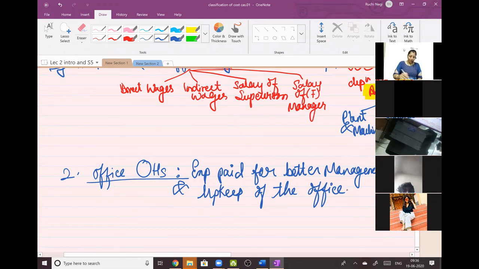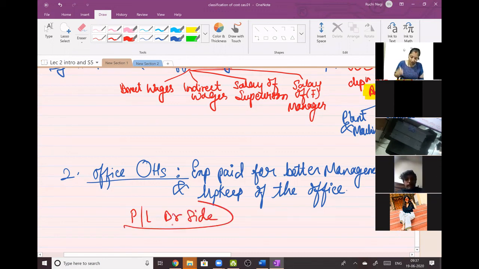As per your financial accounting, manufacturing final accounts, the P&L account debit side indicates office overheads. So the items that come on the P&L debit side are office overheads. And don't forget the words better management and upkeep, that is, to maintain the office.